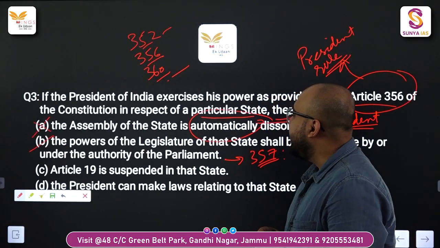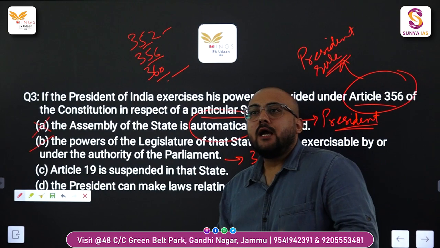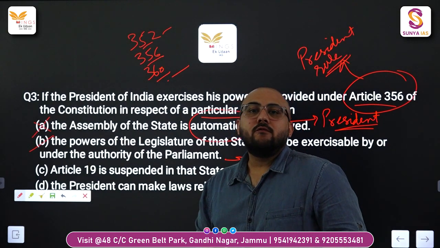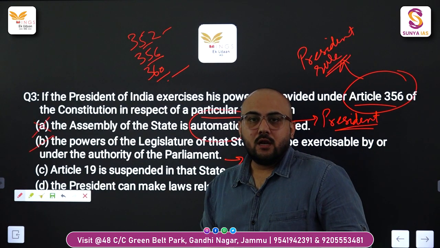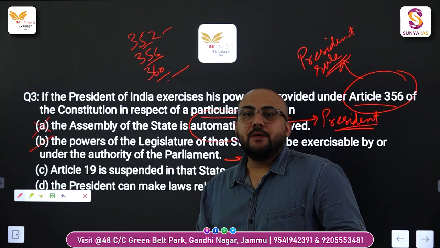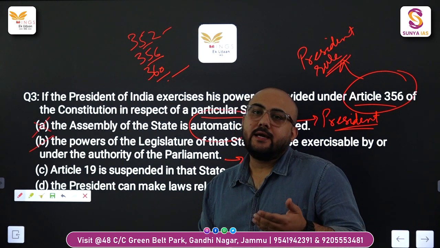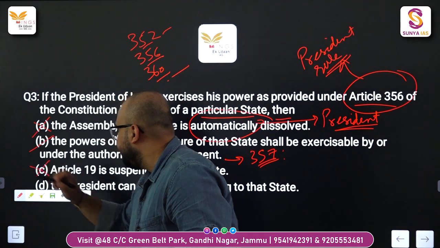Next option, Article 19 is suspended in that state. See, there is an Article 358 which talks about the suspension of Article 19 of the Constitution, but only in 2 cases: when there is an emergency based on external war or aggression. So this option is again wrong.